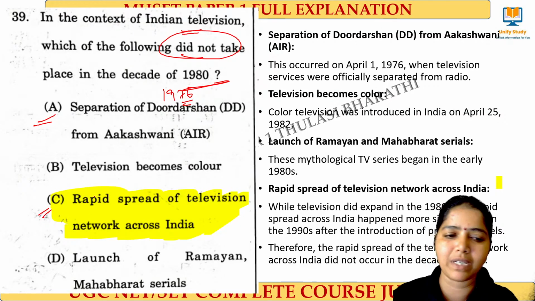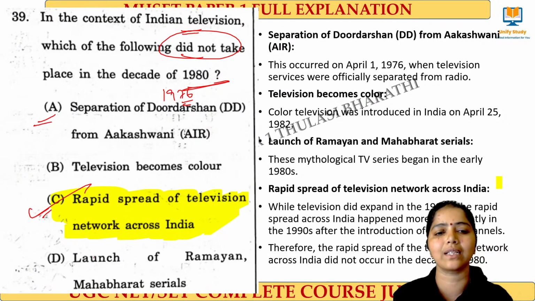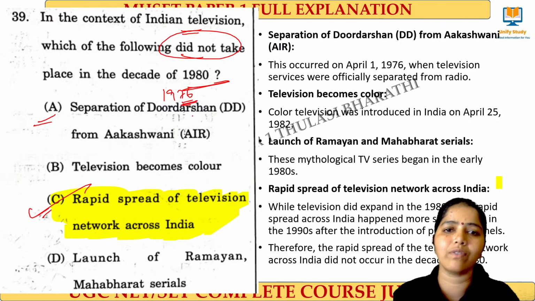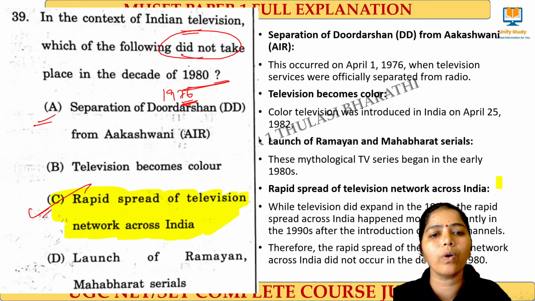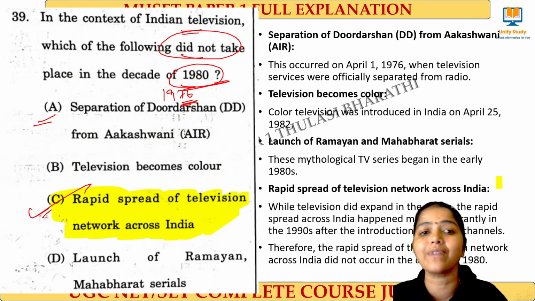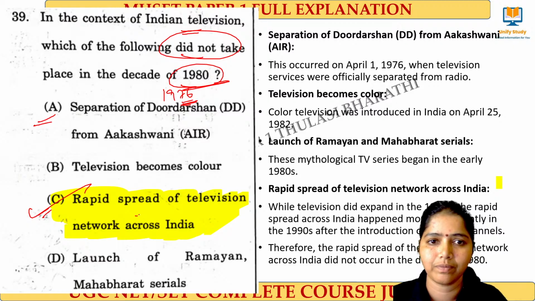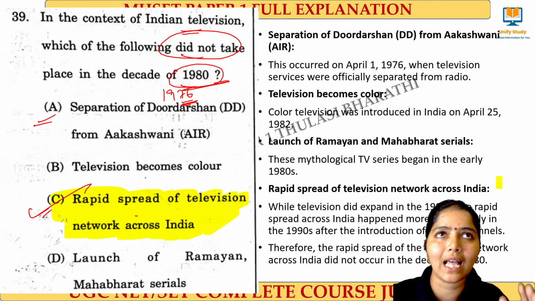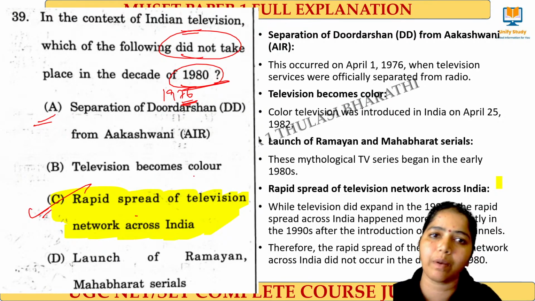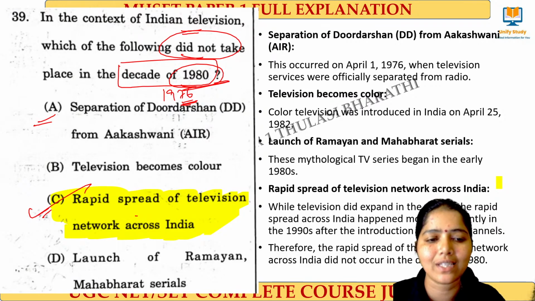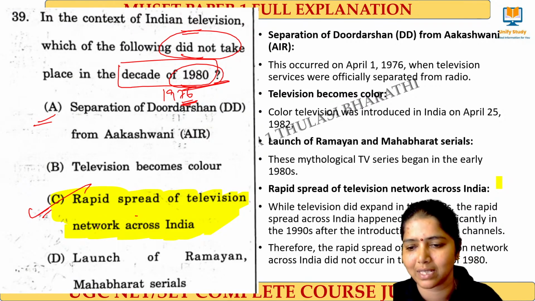So according to my perception, option C will be the right answer. The question is about the decade of 1980, so this will not come, right? Clear? Because only in the 1990s did we have a larger number of televisions. They were asking about the decade of 1980s, so this will be the right answer to my perception.